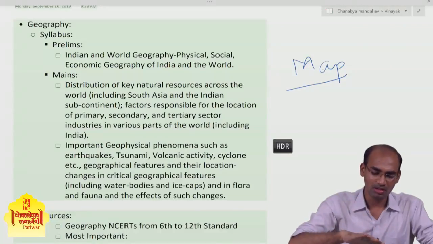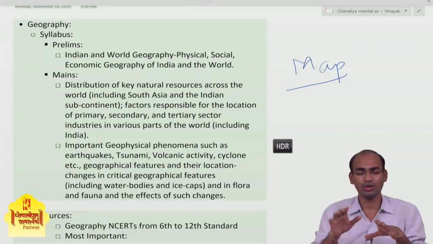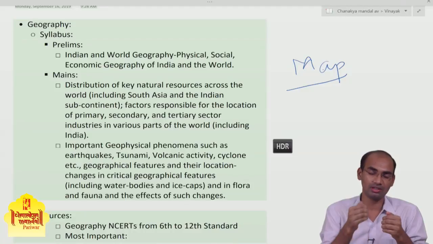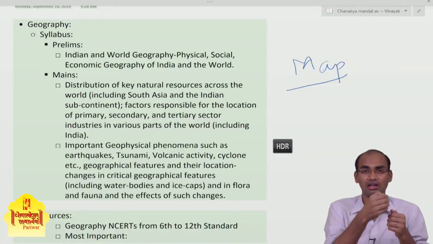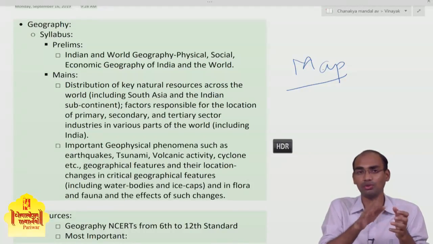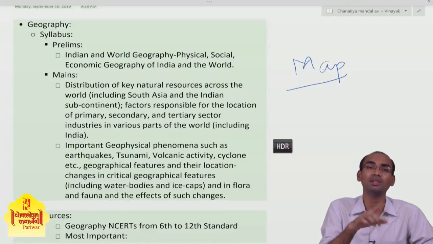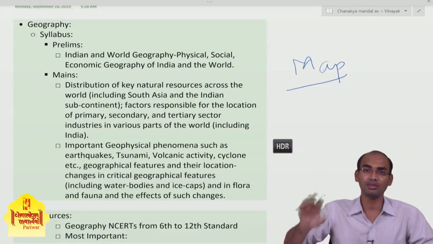So we mainly focus on the mains questions, because as the number of geography questions is reducing in the preliminary examination, that is being compensated by the marks for geography in the mains examination.